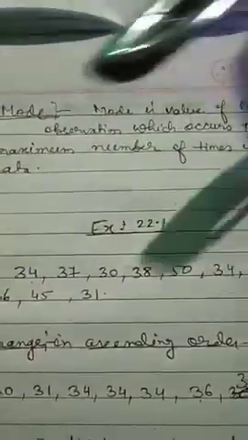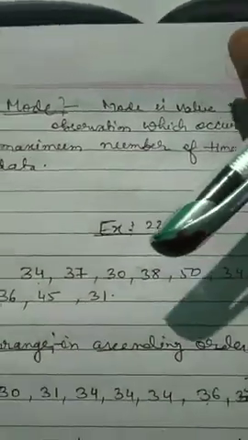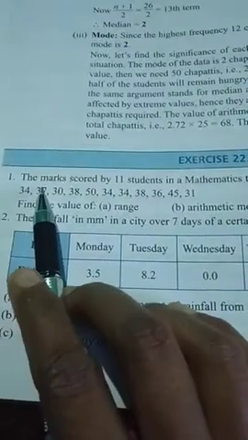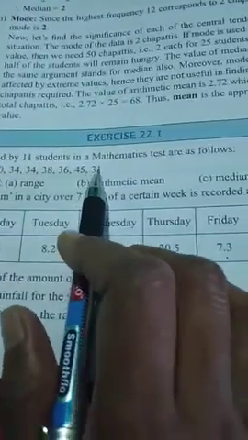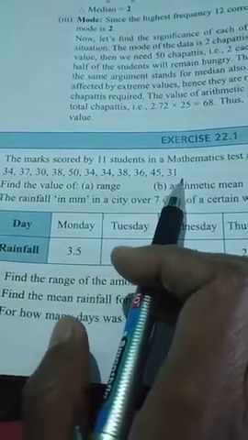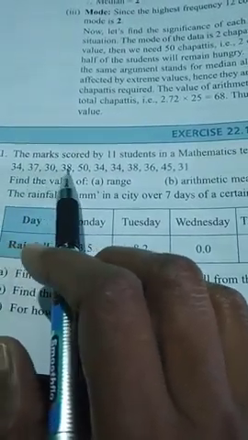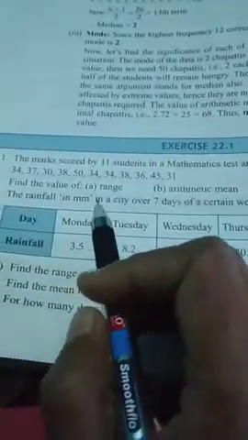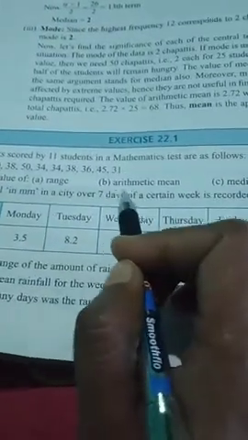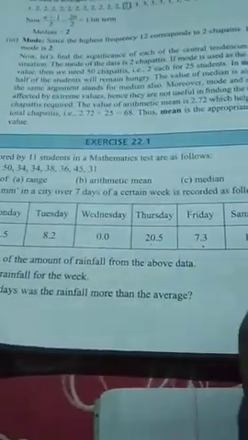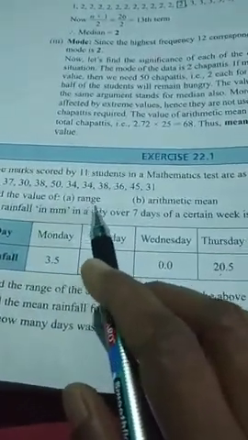Through the questions, we will understand it. First question of exercise 22.1: the marks scored by 11 students in a mathematics test are as follows. These are the marks scored by 11 students. You can see 11 values are there: 1, 2, 3, 4, 5, 6, 7, 8, 9, 10, 11. And you have to find the range, the mean, the median and the mode also, all 4 values.